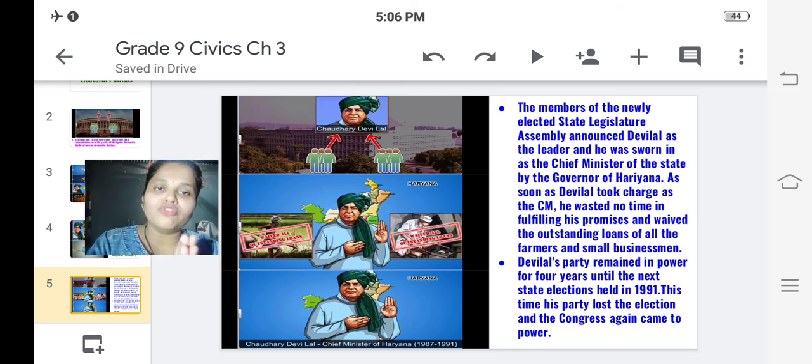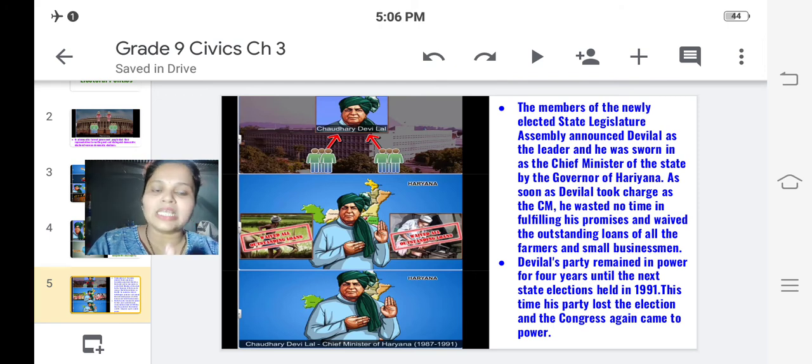He immediately fulfilled the promises which he had given to those people while campaigning, that if his party won the election, he would do these things. So he started waiving the outstanding loans of the small farmers and the businessmen. Devi Lal's party remained in power for 4 years until the next state elections held in 1991.